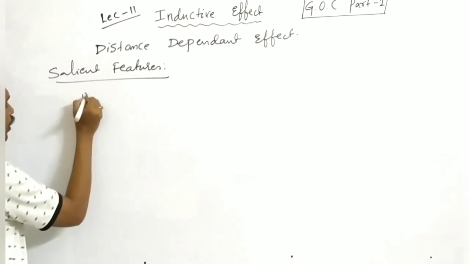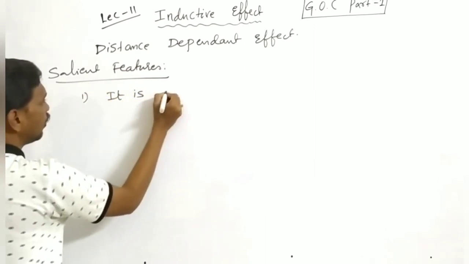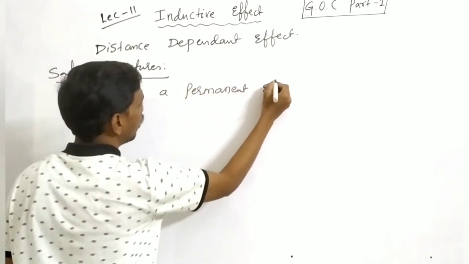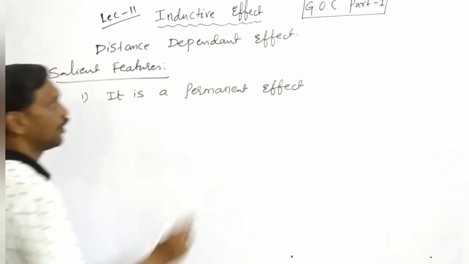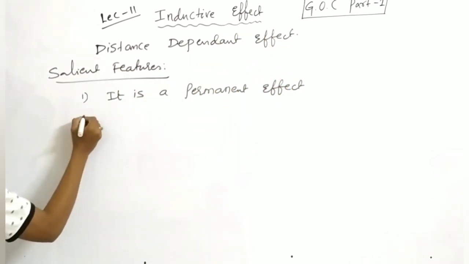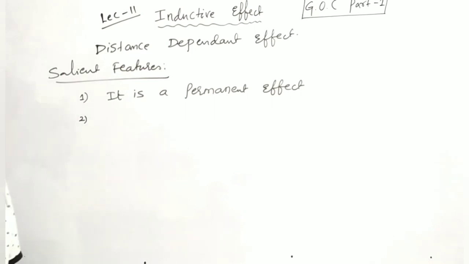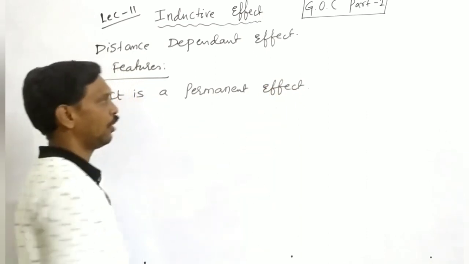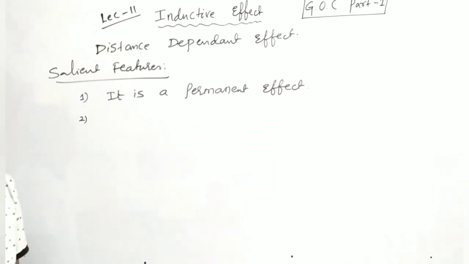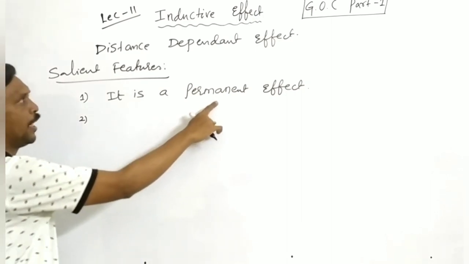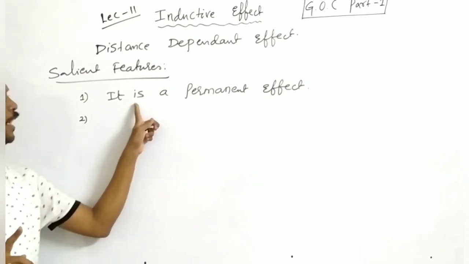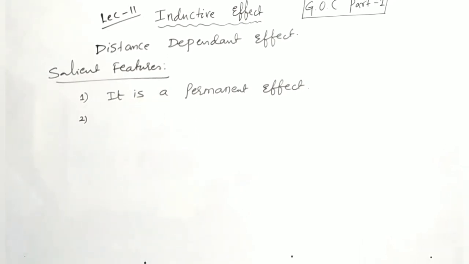First one, it is a permanent effect. Already we saw the classification. Electronic displacement effect is of two types, permanent and temporary. Among them, the inductive effect is a permanent effect.